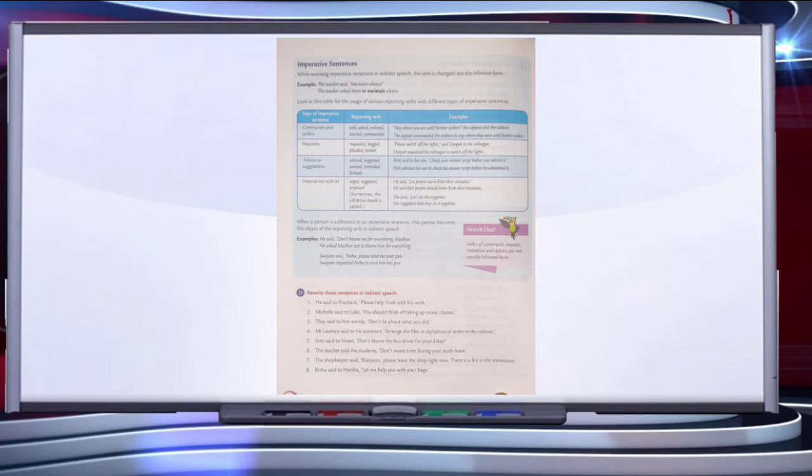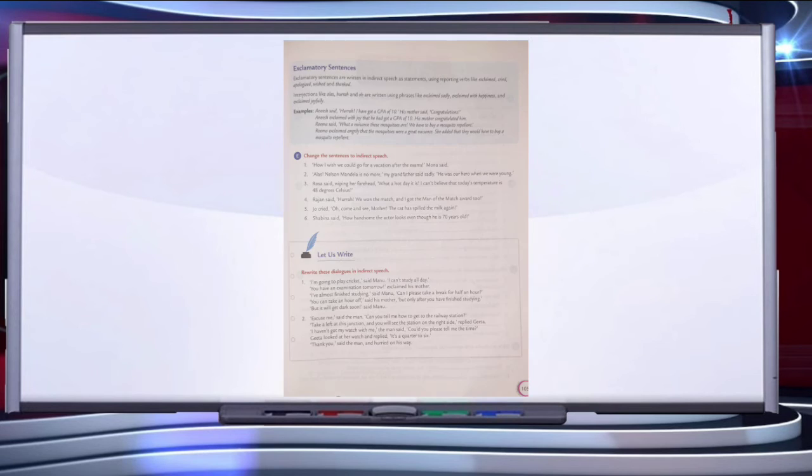For example, "Please switch off the lights," said Deepak to his colleague. This is a request. We will say, Deepak requested his colleague to switch off the lights. She said, "Let's do it together." She suggested that they do it together.